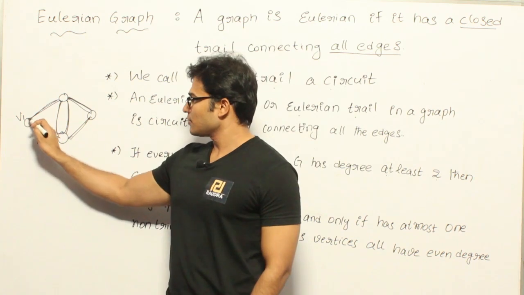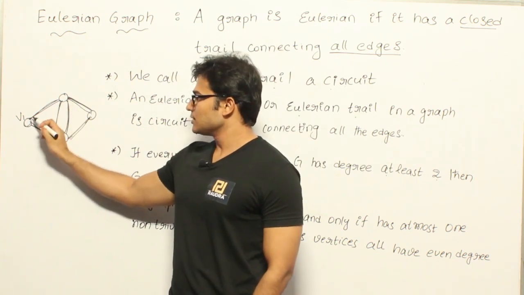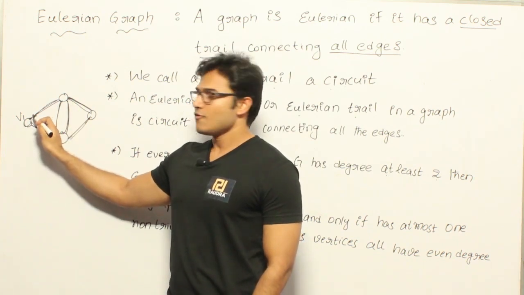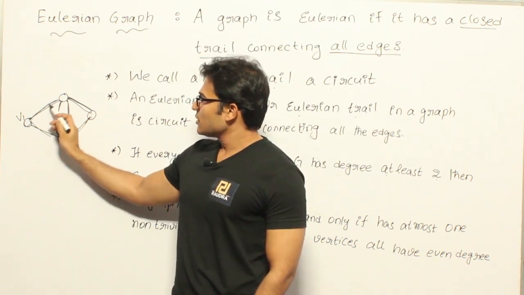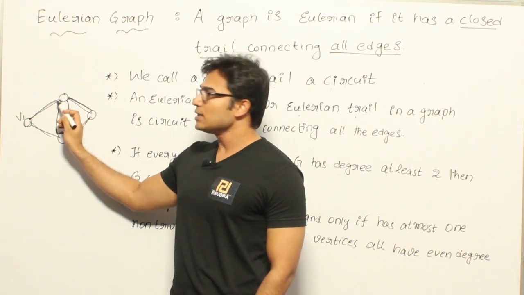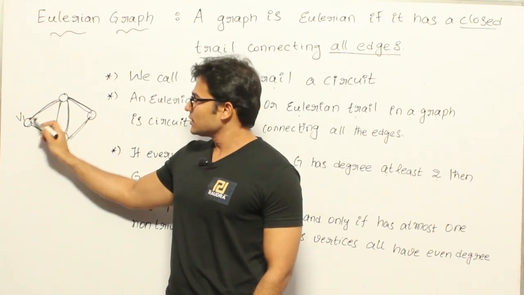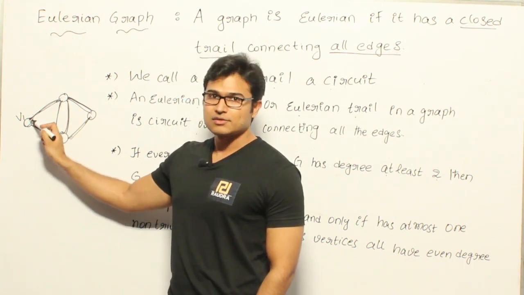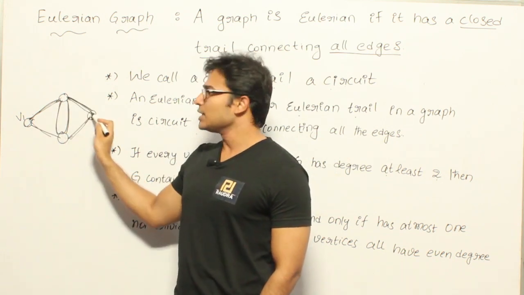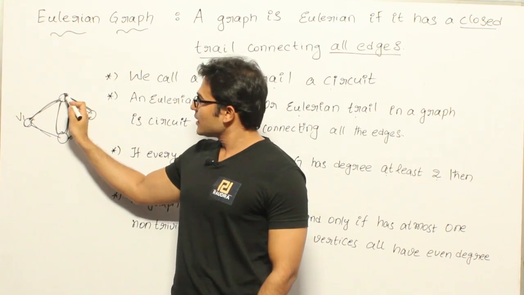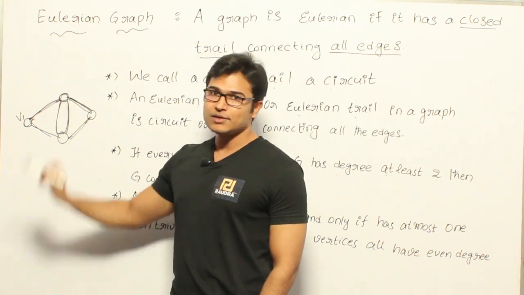If I start from here and have to reach the same node, then from here if I go to a vertex, I should be able to leave it without using the same edge. That means I should have one more edge through which I can leave. That makes this vertex have a degree of at least 2.